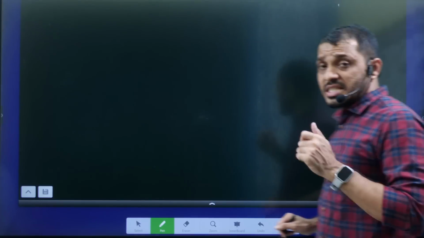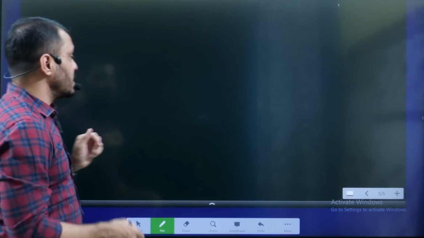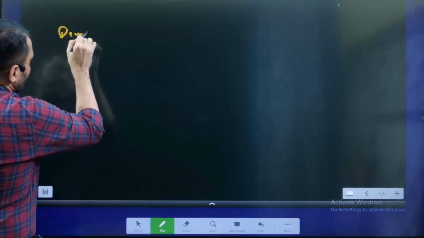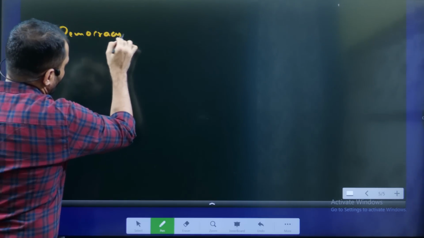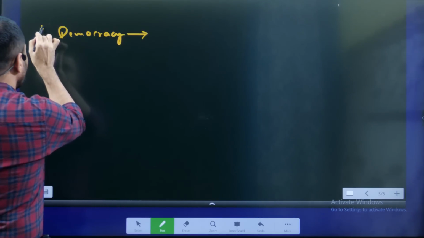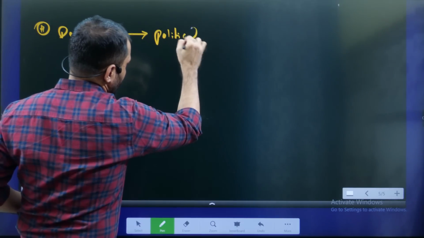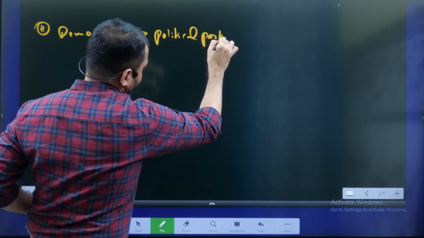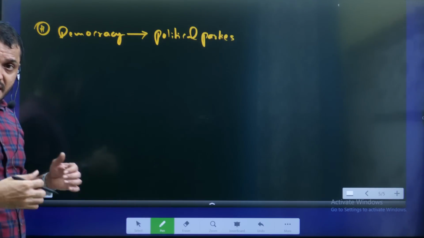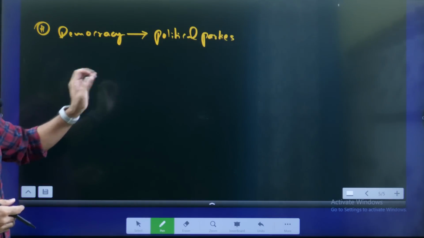Listen students, first you have to understand, in a democracy, what are the major pillars? Political parties. In India, a candidate can contest in an election either independently or through political parties.